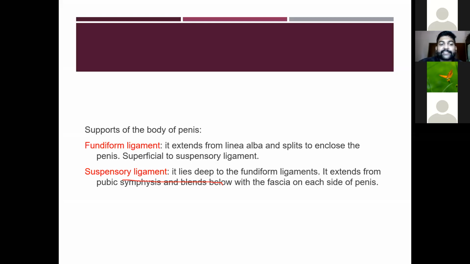Then the suspensory ligament. It lies deep to the fundiform ligament. It extends from the pubic symphysis and blends below the fascia on each side of the penis.